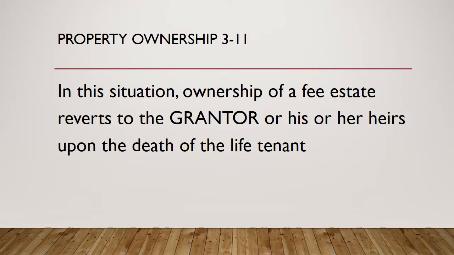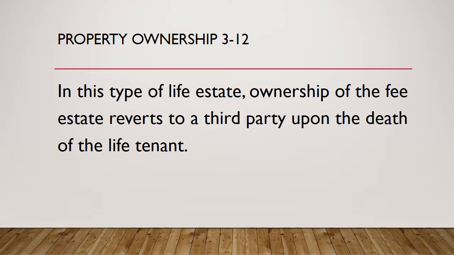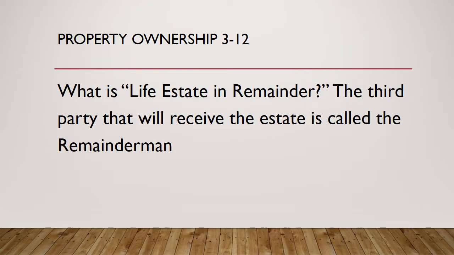Question 11. In this situation, ownership of a fee estate reverts to the grantor or his or her heirs upon the death of a life tenant. What is a voluntary life estate? Question 12. In this type of life estate, ownership of the fee estate reverts to a third party upon the death of the life tenant. What is a life estate in remainder? The third party that will receive the estate is called the remainderman.